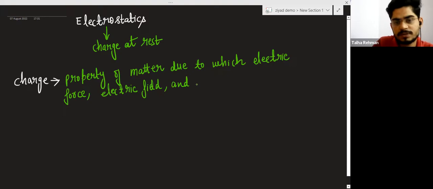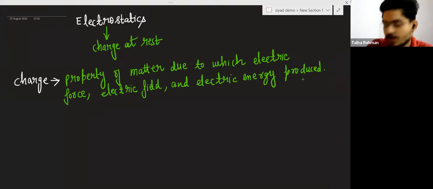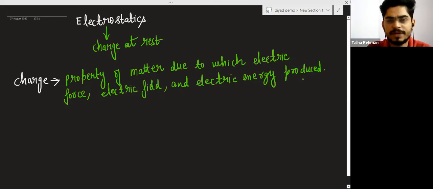And you can say electric energy. We will see this in the capacitor energy. As this is a demo class, I am not going into the detail of the charge, as that will become very theoretical.